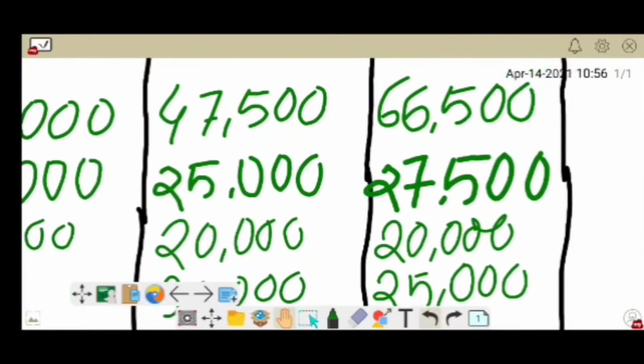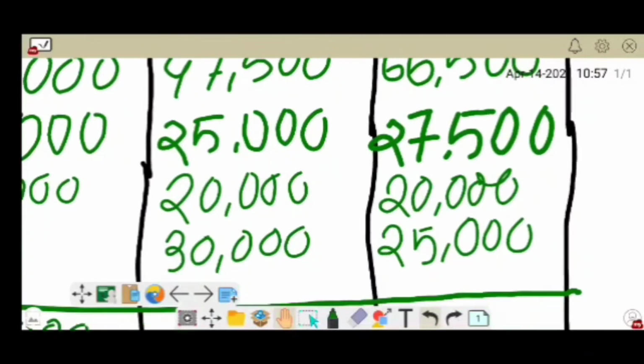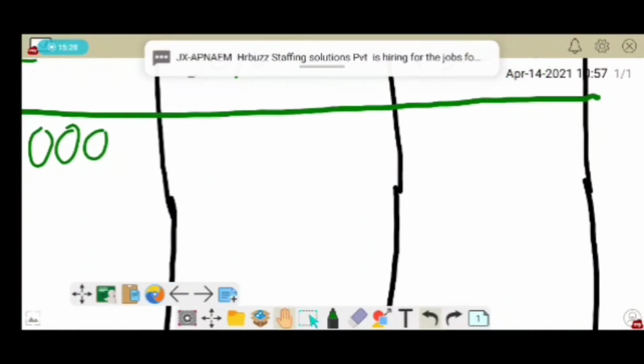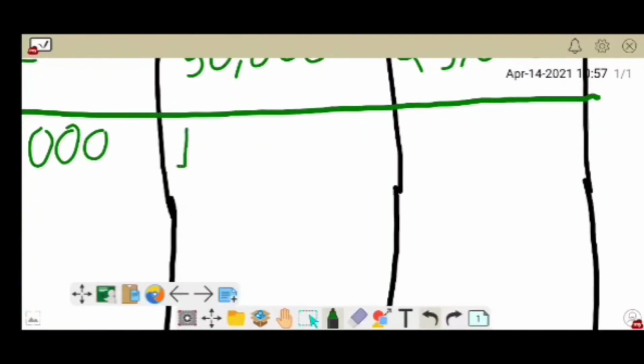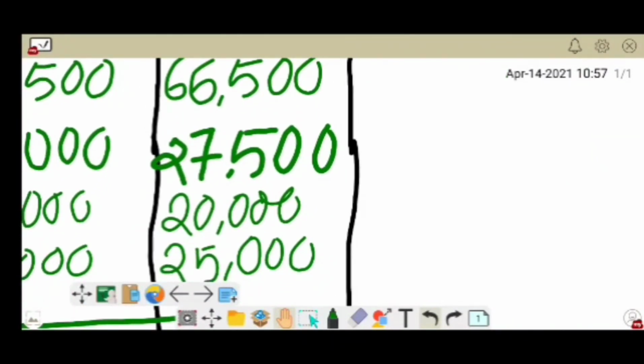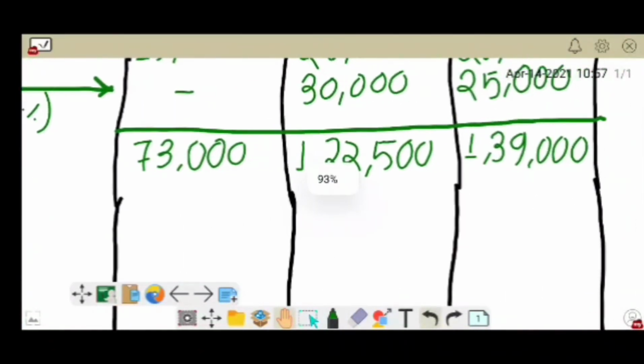In the next month the summation amount is 40,000, 65,000 and 1,12,000, that is 1,22,500. And in the next month the summation is 1,39,000. So we will close this amount.